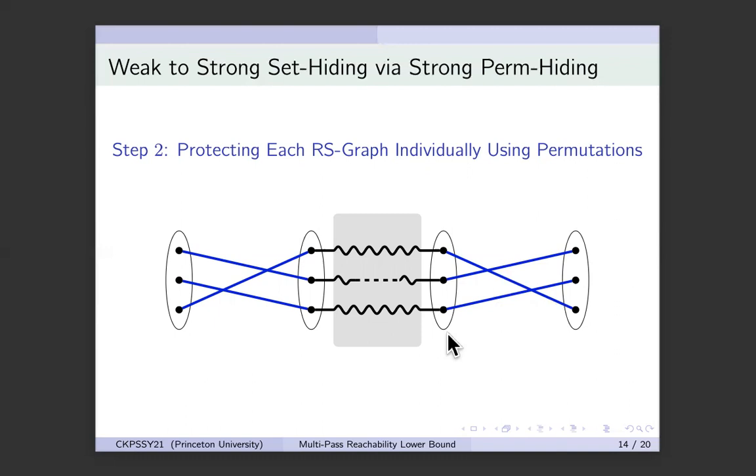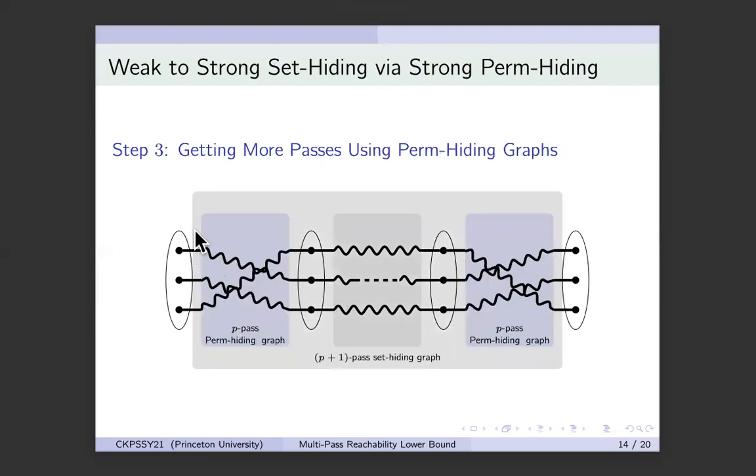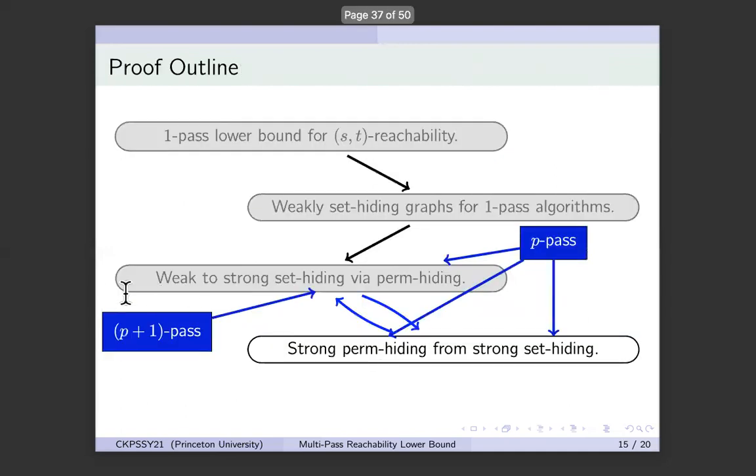So how do I go from one pass to more than one pass? Well, I do have an assumption. I know graphs that will hide my permutations for p passes. So this is what I use here. Instead of keeping these permutations as just permutations, I shall encode them using p-pass permutation hiding graphs. And now that each of these permutations is hidden using a p-pass permutation hiding graph, the overall structure I have is a set hiding graph that is hidden for p+1 passes. And with this, I finished the proof of step 3.